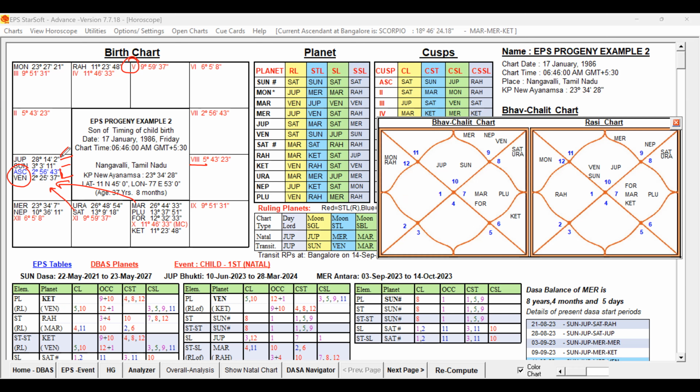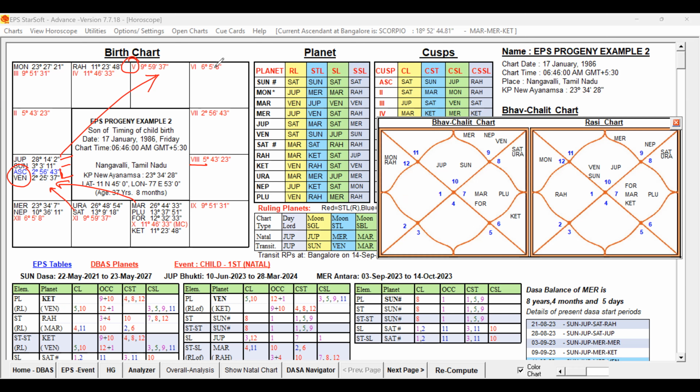And moreover, Jupiter is aspecting the 5th house by way of 5th aspect, that is fine. So it is not indicating any strong unfavorable significations for the 5th lord and also the Karaka planet Jupiter. The 5th house is also supported by Saturn aspecting the 5th house and Jupiter also aspecting the 5th house. They are all adding some strength.